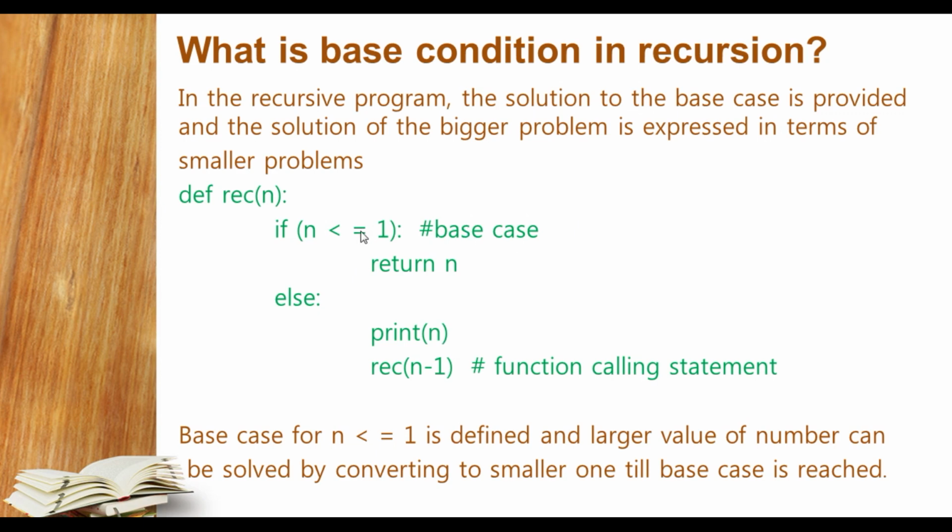Here it is easy to understand. If we have passed n as 5, it will check whether this condition is satisfied or not. If it is not, it will go to the else part and print n, and then we have called this function again from its body with n decreased by 1, so n will be 4, and again this function will check this condition. This will continue again and again until this condition is true, and at last if this condition is true, this function will be terminated by the return statement, because the return statement terminates the function also.